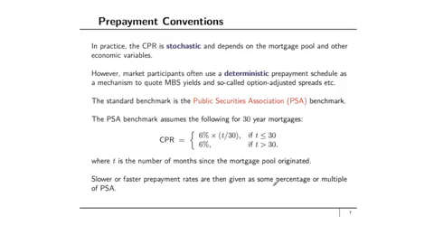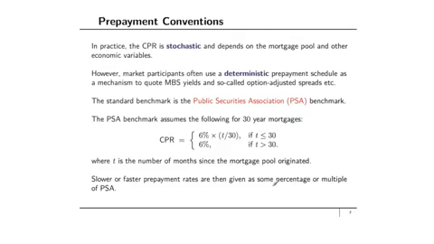In practice, of course, the CPR is stochastic, it is random, and it depends on the mortgage pool and other economic variables. We saw, for example, earlier that prepayments tend to go up when interest rates go down, because it is more attractive to homeowners to prepay their entire mortgage and then refinance at a better rate, which is possible when interest rates have gone down.